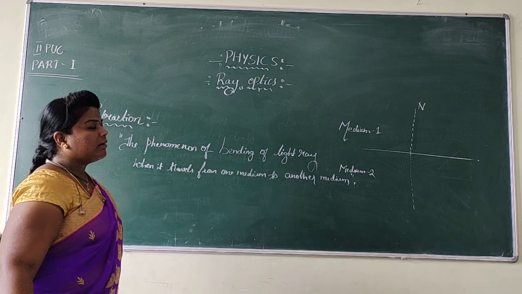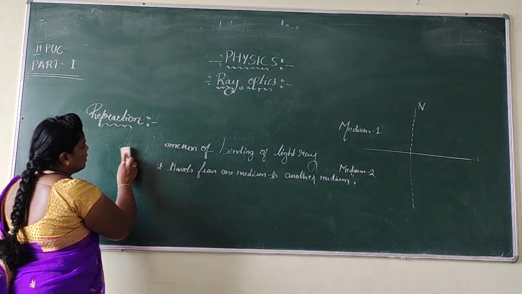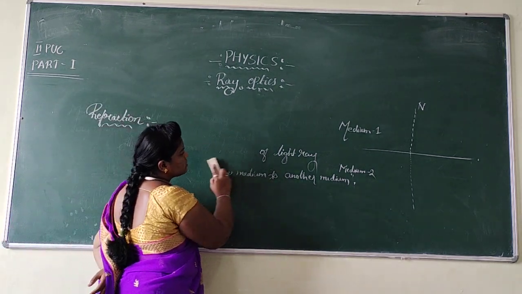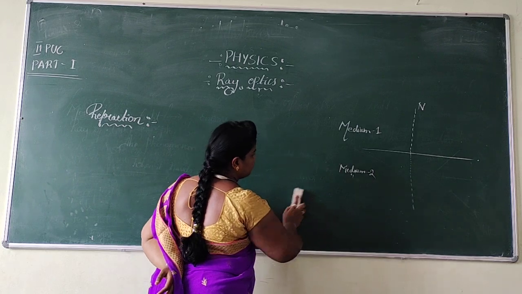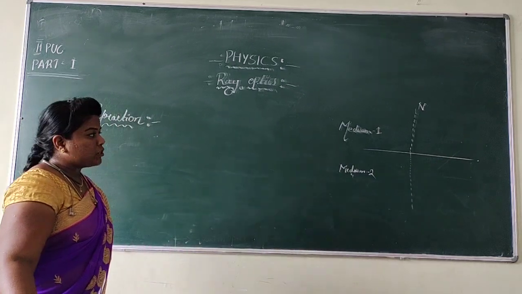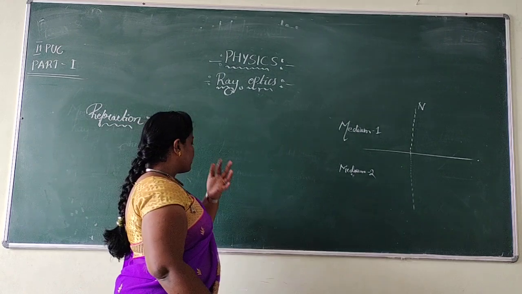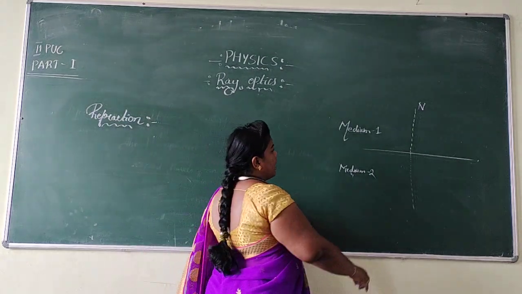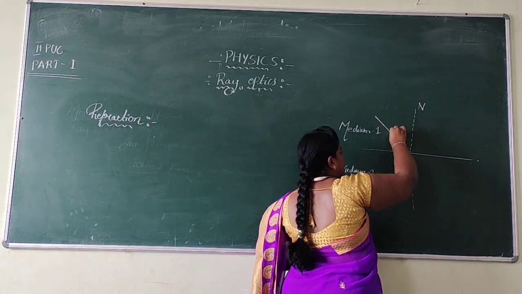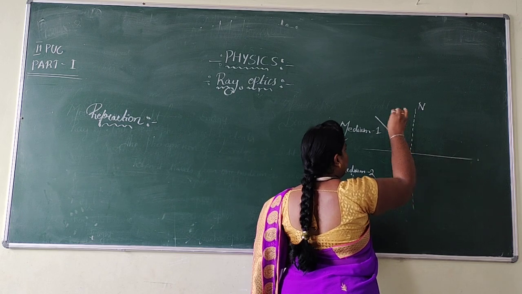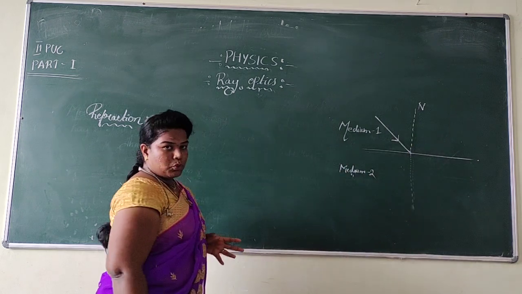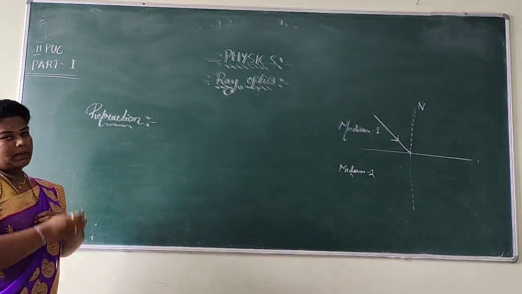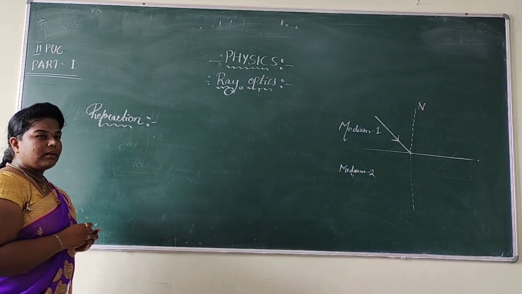I have written medium 1 and medium 2. Then which one is rarer and which one is denser? Dear students, if you don't know which one is a rarer and which one is a denser medium, we cannot observe the refraction phenomenon exactly. Now I am going to incident a ray of light from medium 1 on medium 2 at the point of normal. Good, that's enough.